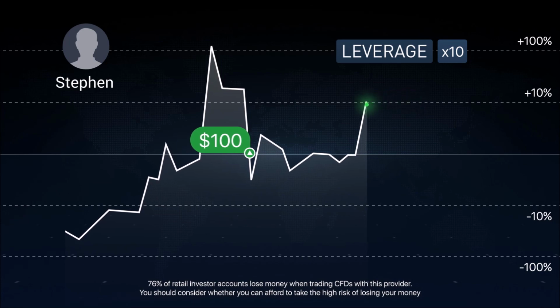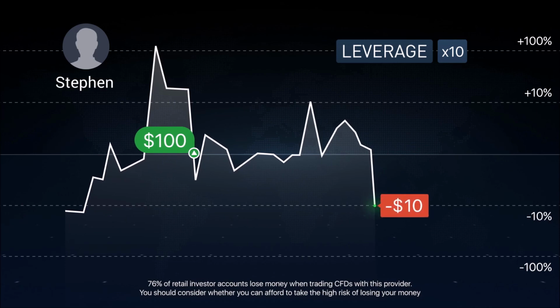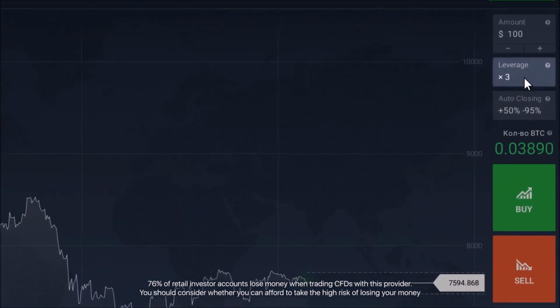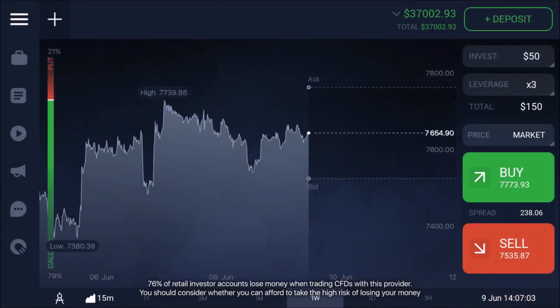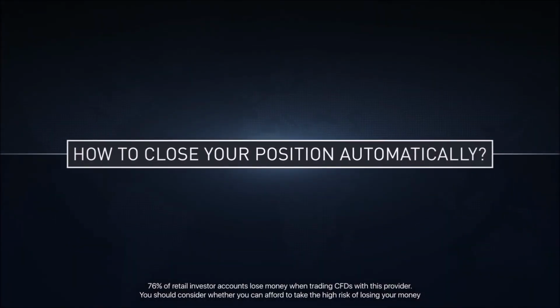But what if the price goes in the wrong direction? In this case, the losses will multiply accordingly, but you'll never lose an amount larger than your original investment. On our platform, leverage is located in the right menu just below the amount settings. Note that leverage may differ depending on a broker, the type of an asset, and the time of a trading operation.